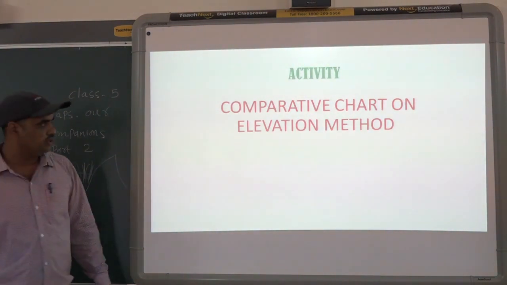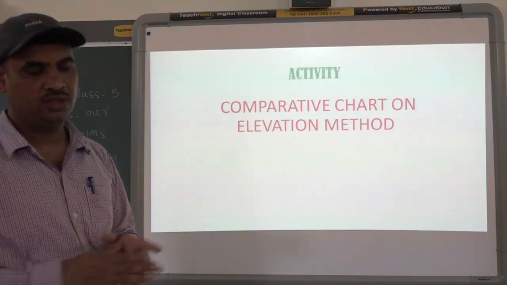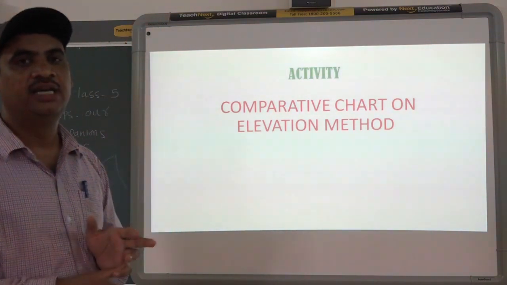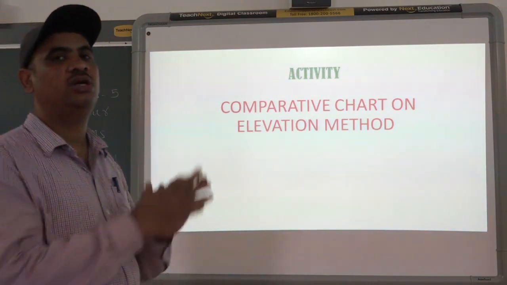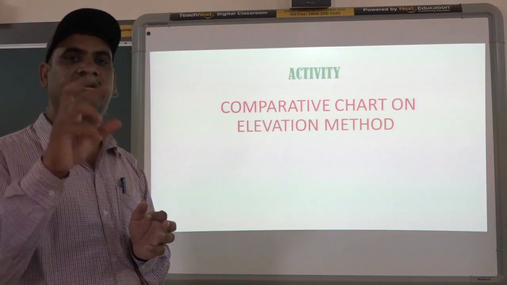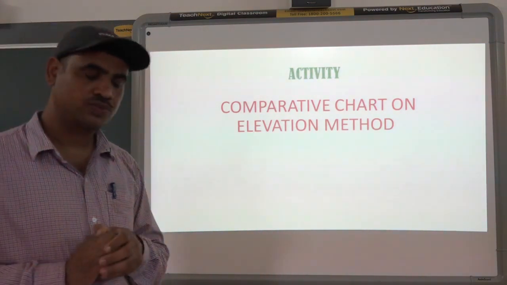So the activity you have to do is write a comparative chart of these three methods. In one column you will write the layer tinting method, in one column the digital elevation method, and in one column the contour line method. Write what is used in each, and you can write the examples. Okay, this will be your activity.